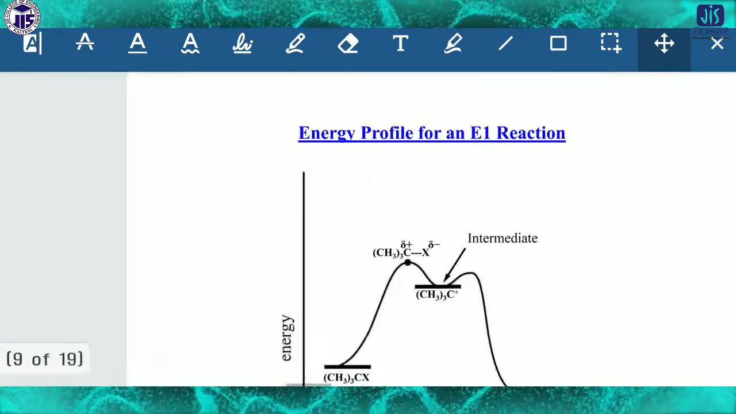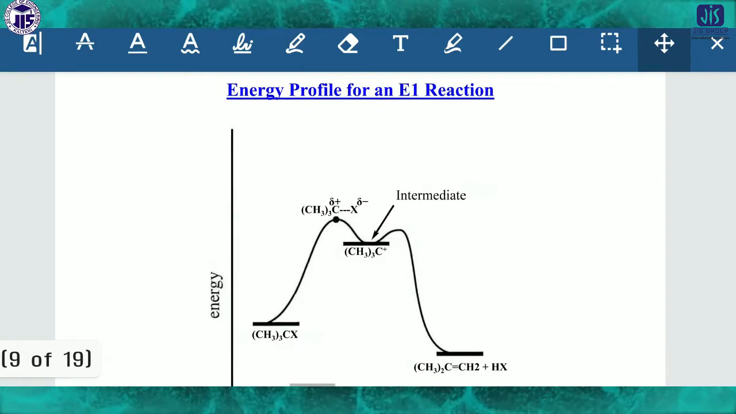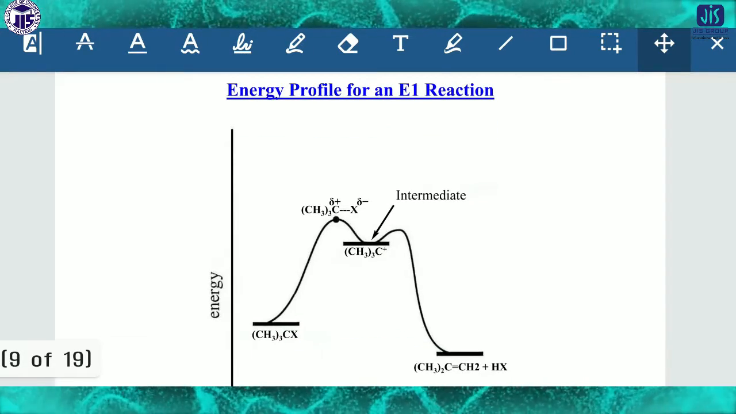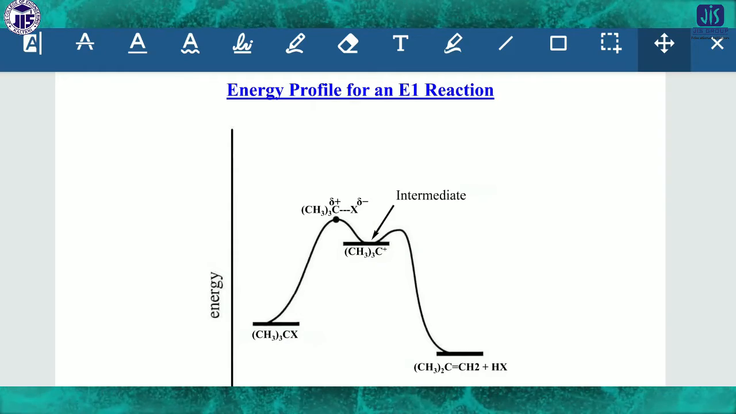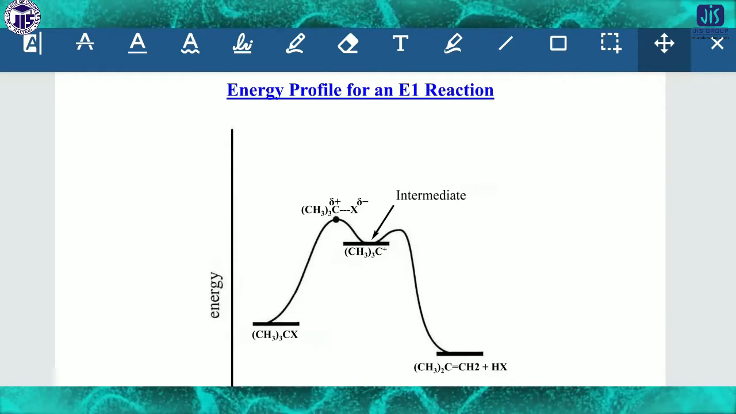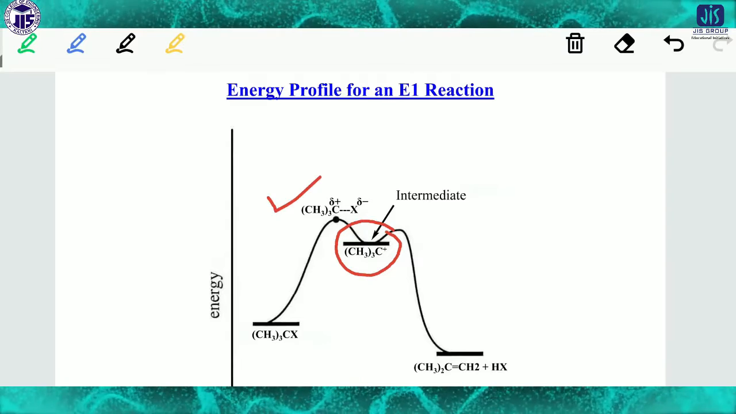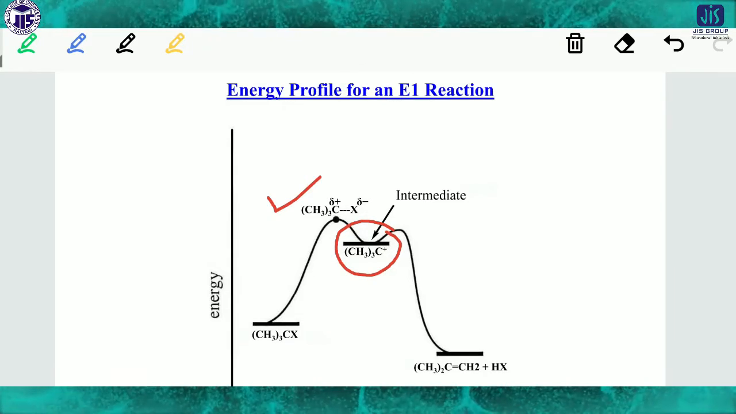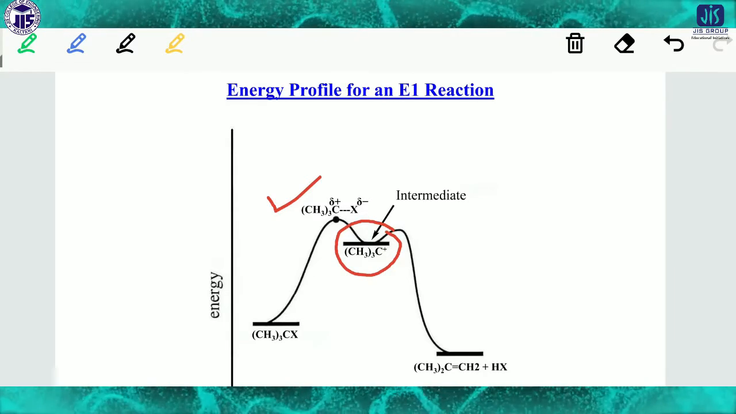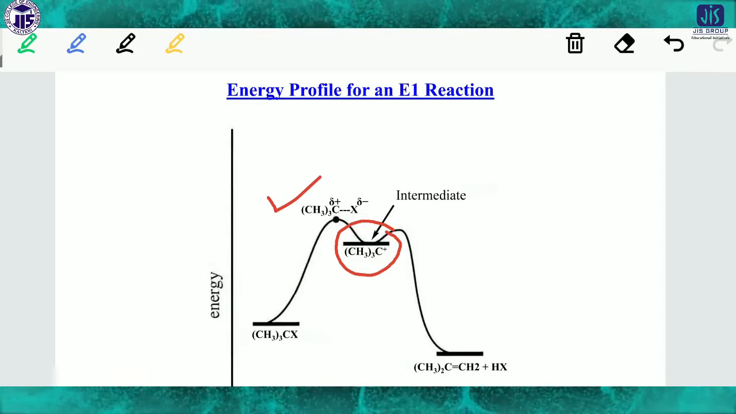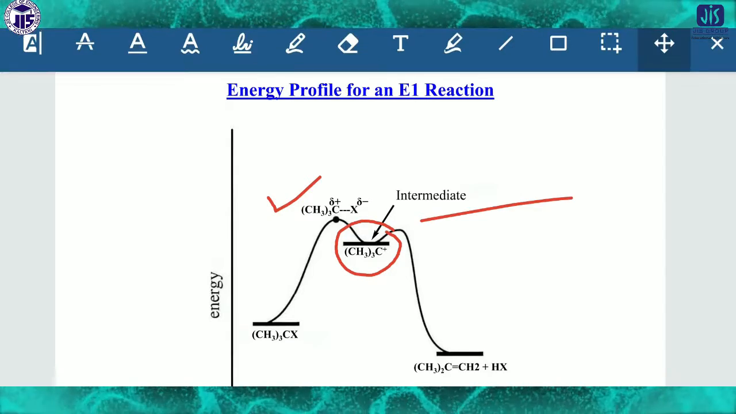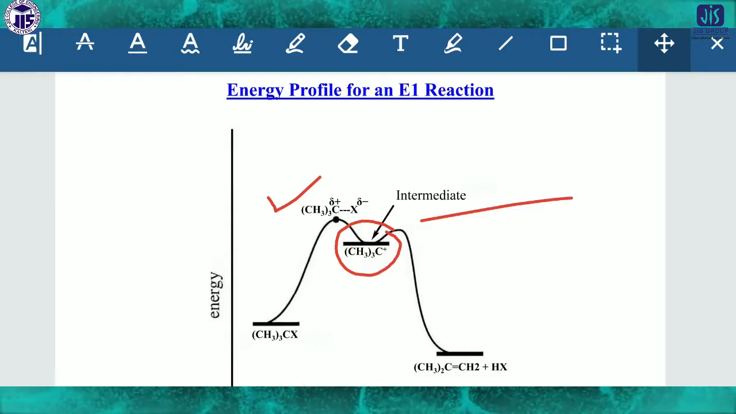This is the profile of the E1 mechanism, which is a two-step mechanism. There is an intermediate, and it is the carbocation that is produced. So this is the E1 mechanism, and that's why it is said to depend on only one substrate.